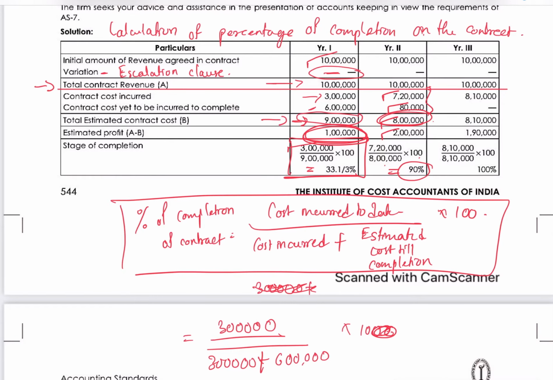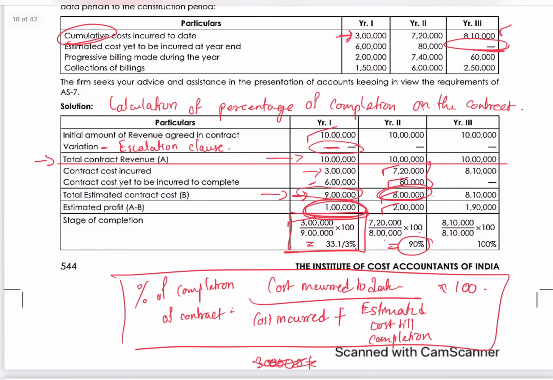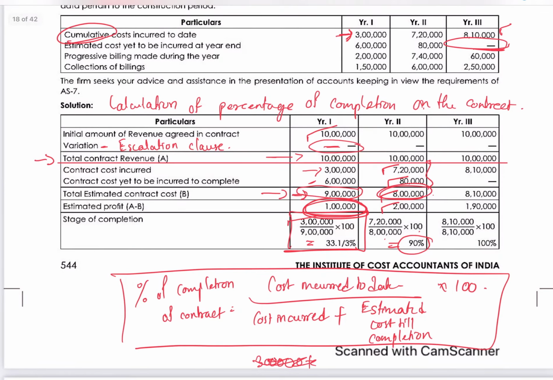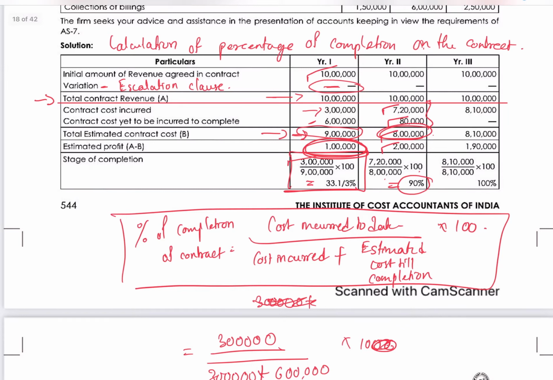Same way for the year third, 10 lakhs is the contract revenue. Contract cost till the date, cumulative cost is 8,10,000. Here the estimation will not be there as the contract is getting completed. So nil. So estimated cost is totally to be 8,10,000. So revenue will be 1,90,000 and percentage of completion will be 100 as the whole contract is completed. Okay. Now this was the calculation of percentage of completion on the contract.